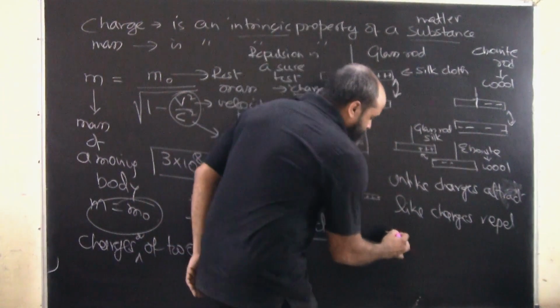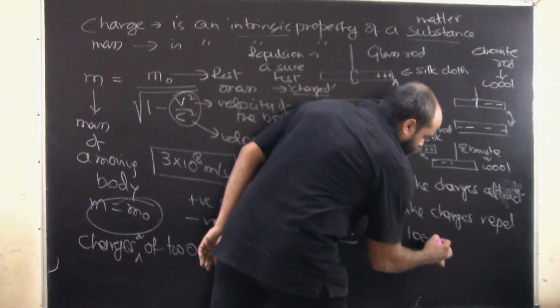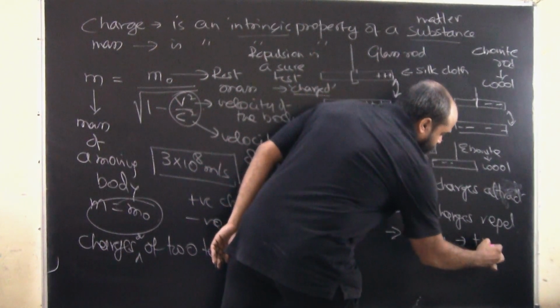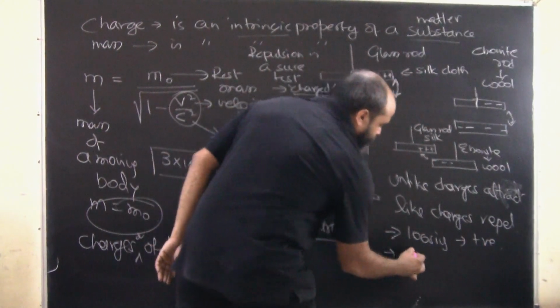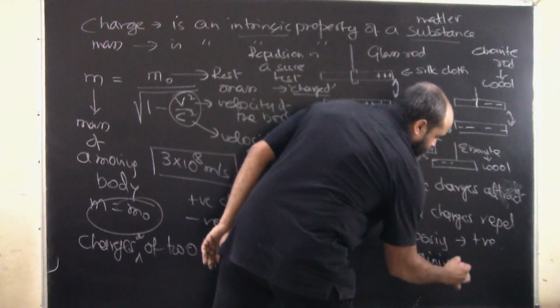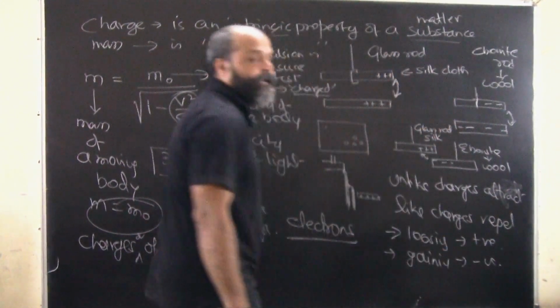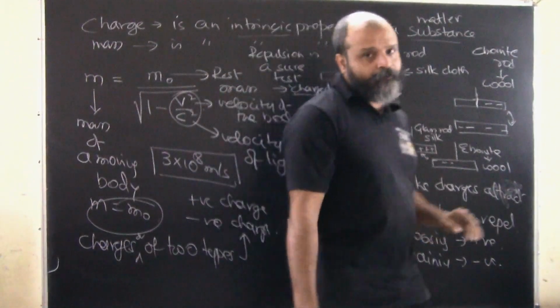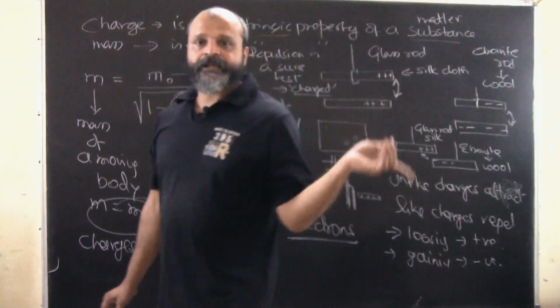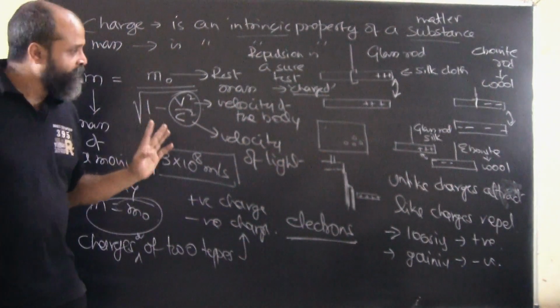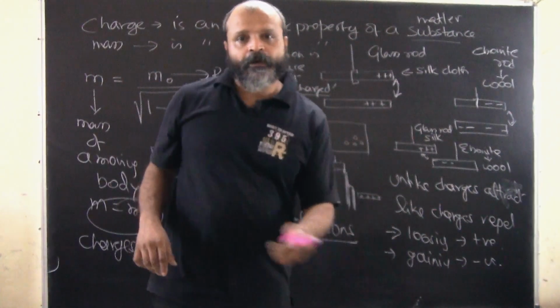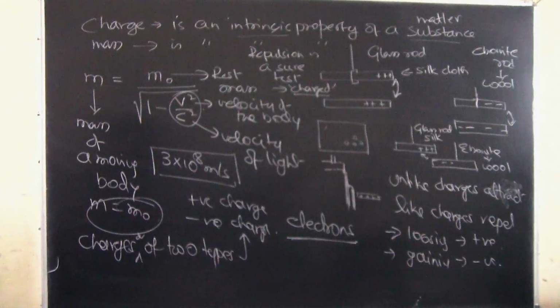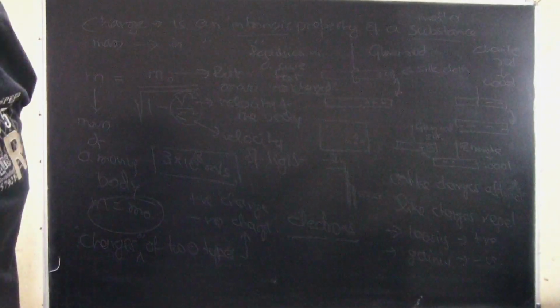By losing electrons, a body acquires positive charge, and by gaining electrons, a body acquires a negative charge. That's how the entire charge story will be. We will study more about this. You can take a snapshot if it helps you, and we will move on to the next.